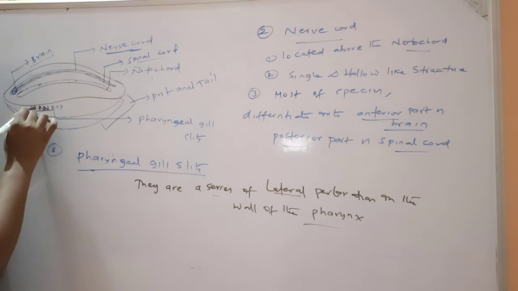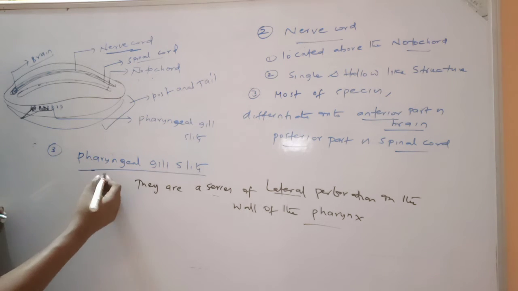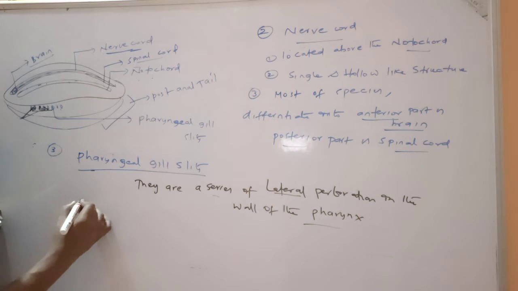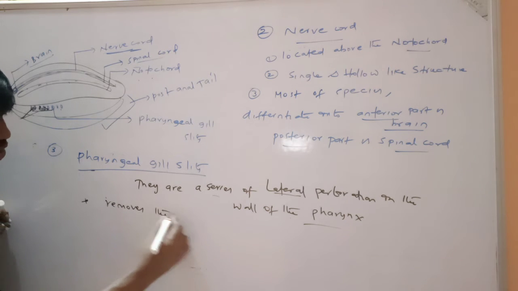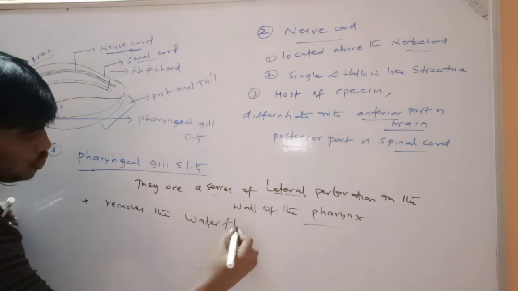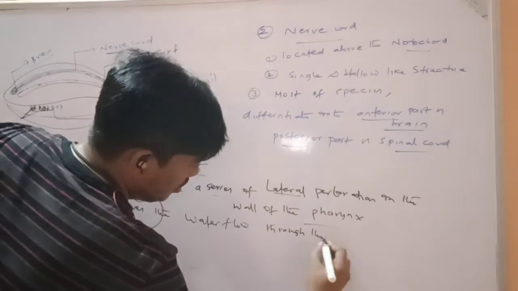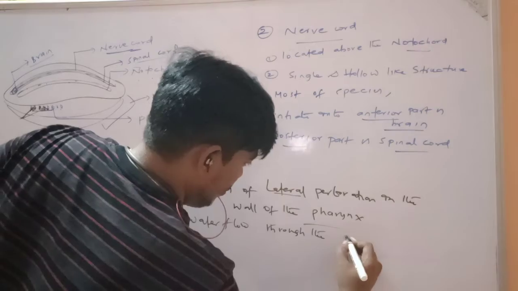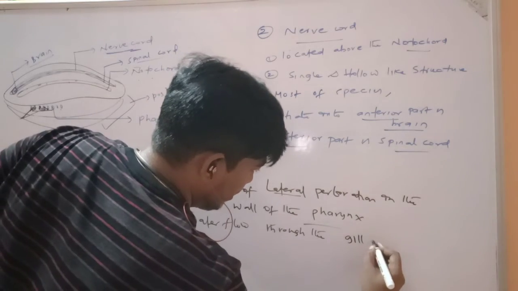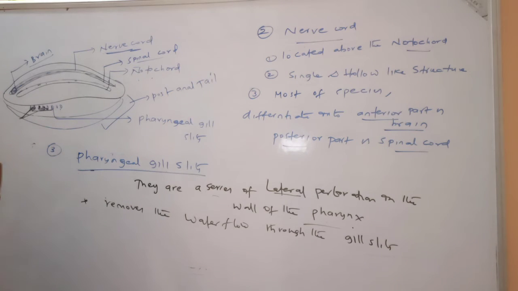What is the main function of pharyngeal gill slits? They help in removing the water that flows through the pharyngeal gill slits.